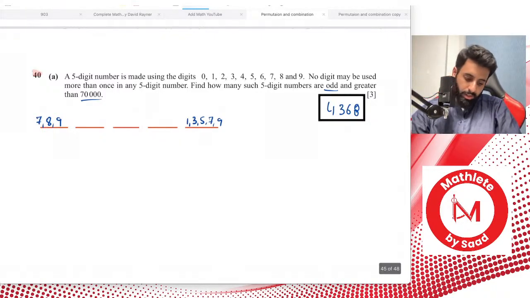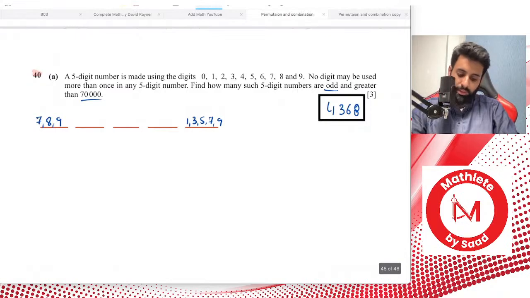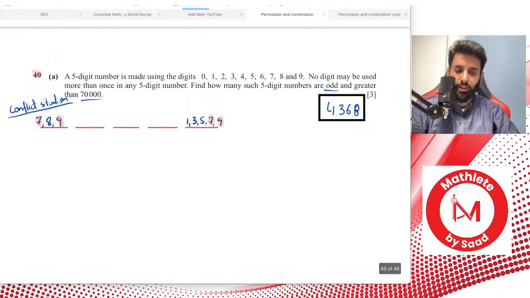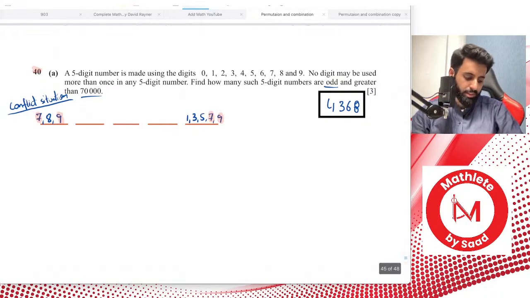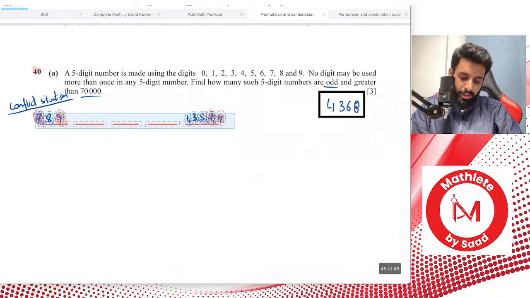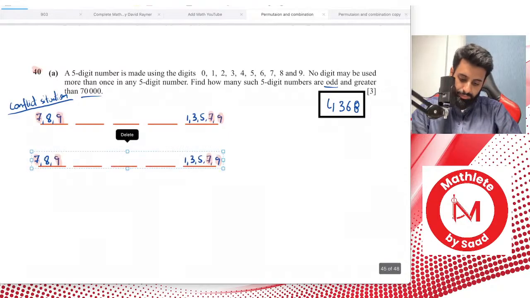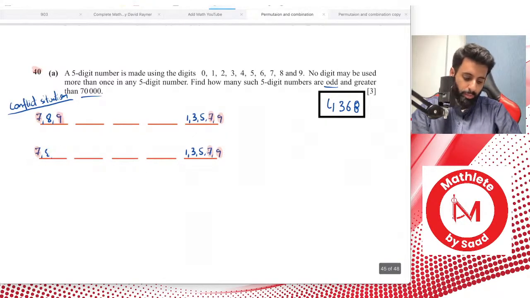Now, the problem here is that if you look at the first and the last blank closely, you'll notice that you have 7 here and here. And you'll notice that you have 9 in both places. What I like to call this is basically a conflict situation. That means there's conflict. You can't have one number in both places because the question clearly says that no digit may be used more than once. Yes, I like to call that a conflict situation. Okay, so nothing to worry about. We can always fix this. So how do we fix that? We fix this by doing it one by one.